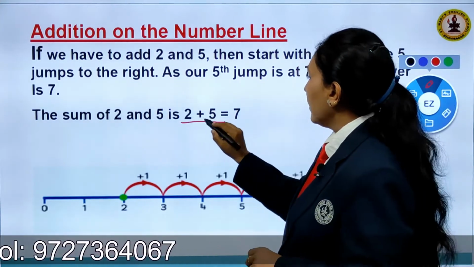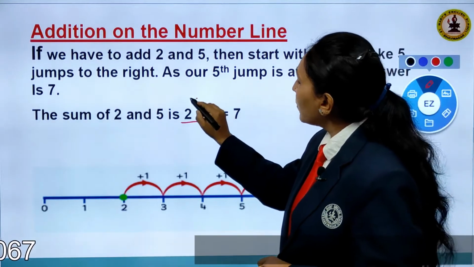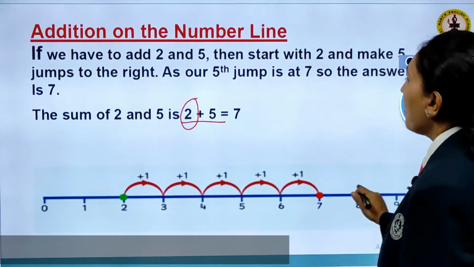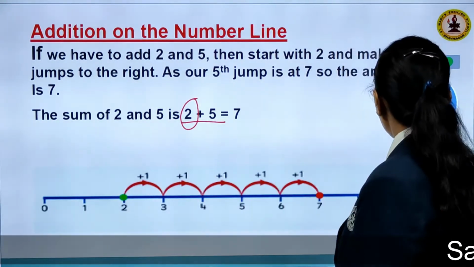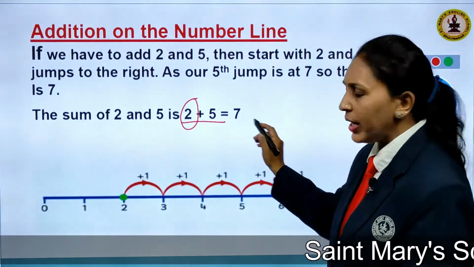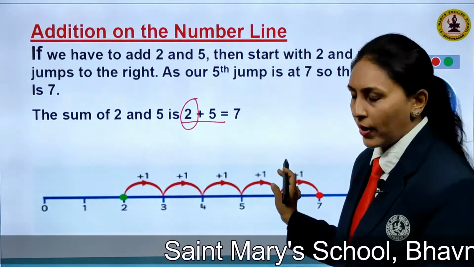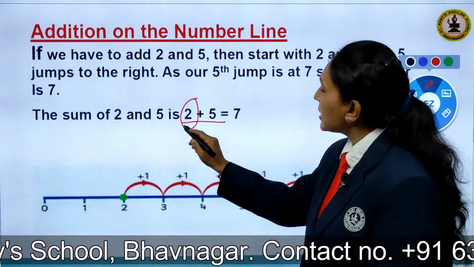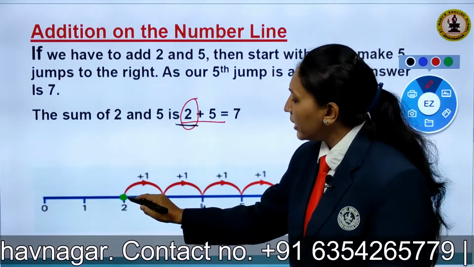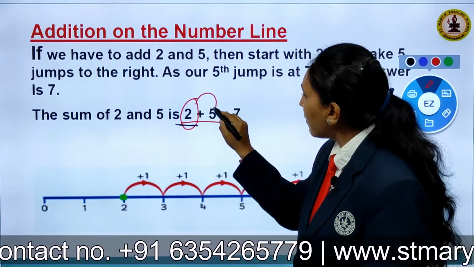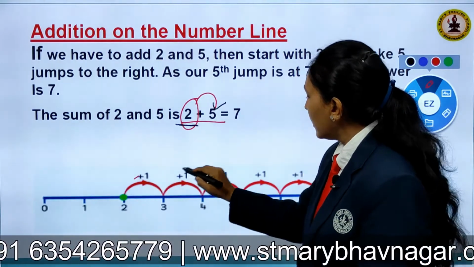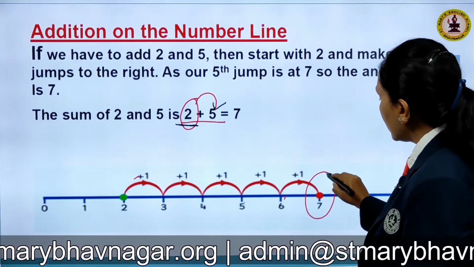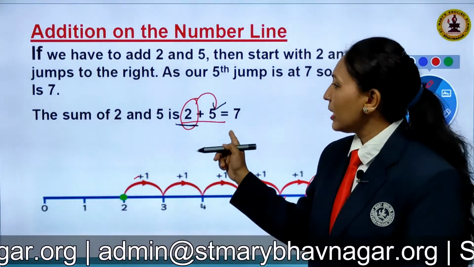So if I want to add here 2 and 5, now I will start from 2. First we have to draw our number line, children. Mark the numbers 0 to as much as you need. Suppose till 7 you need, you can draw it till 8 or 9, that is up to your choice, right? So after drawing the number line, mark the numbers and start from 2. Where is 2 here? From here. How many jumps you have to make? 5, right? So 1, 2, 3, 4 and 5. Where did you reach? 7. So 7 is your answer.